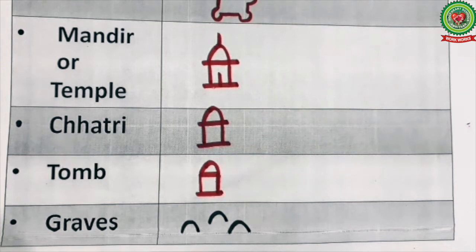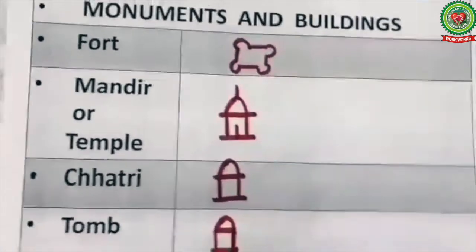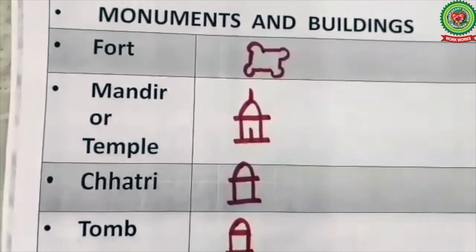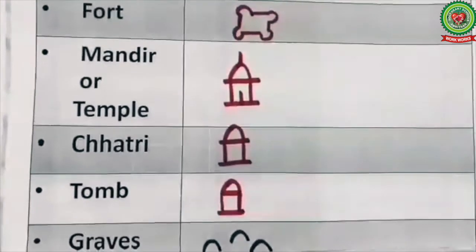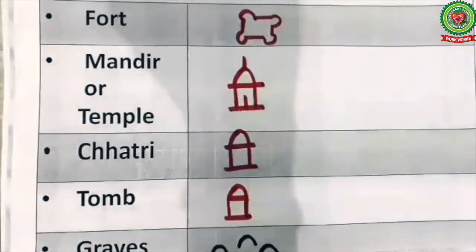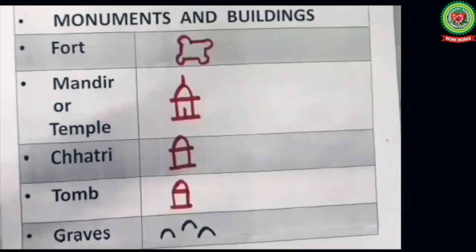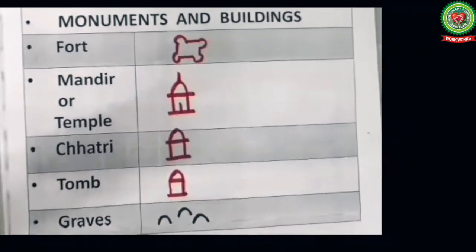So children, these are the symbols of monuments and buildings: fort, mandir or temple, chhatri, tomb and graves. Go on learning all these symbols with their meaning side by side.